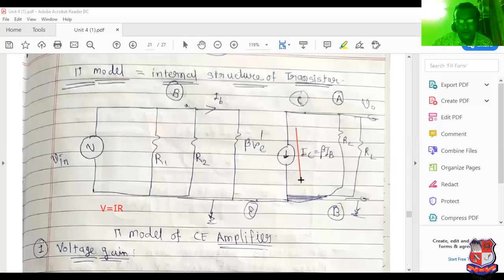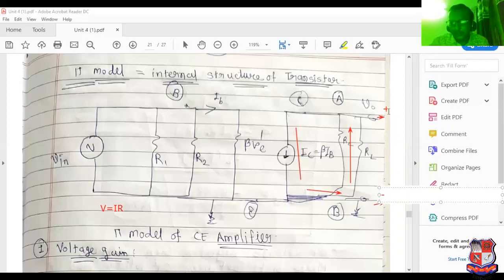See this current flow notation. Current flows like that. Now see through the resistor, through RC parallel RL, if you measure from the terminal, positive and negative, see this is positive, this is negative.